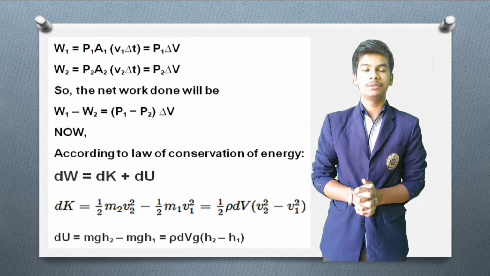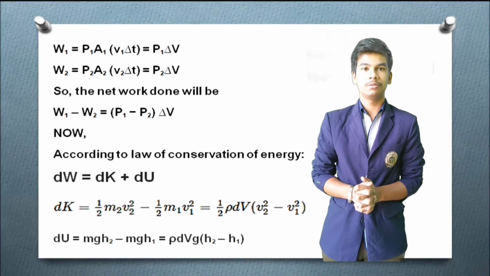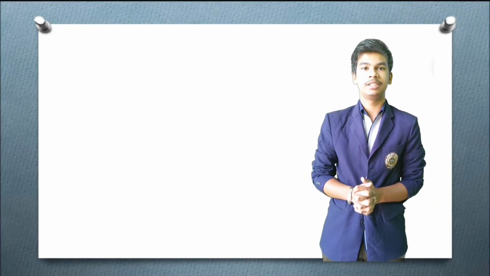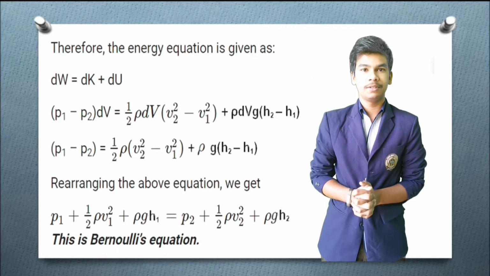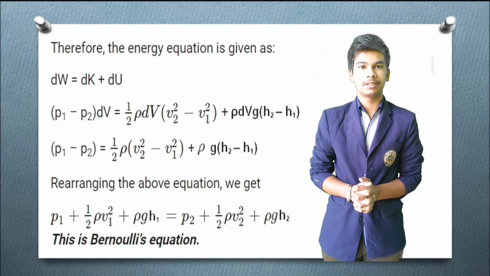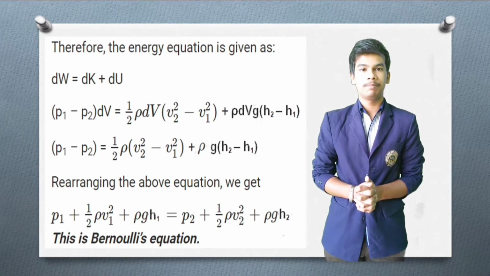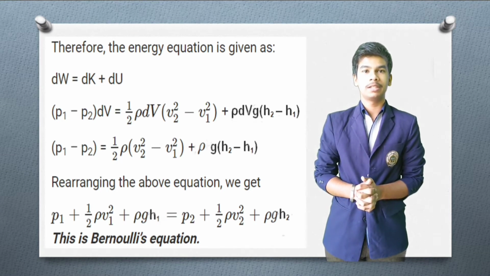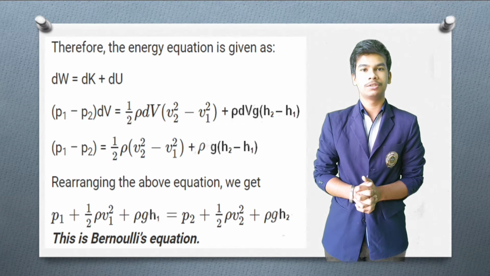Putting all these values in dW is equal to dK plus dU, at last we will get our equation of Bernoulli's theorem, which is P plus half rho v square plus rho g h is equal to constant.